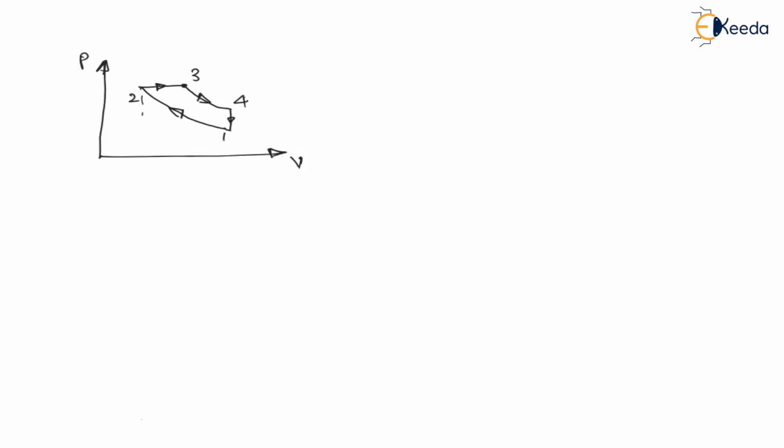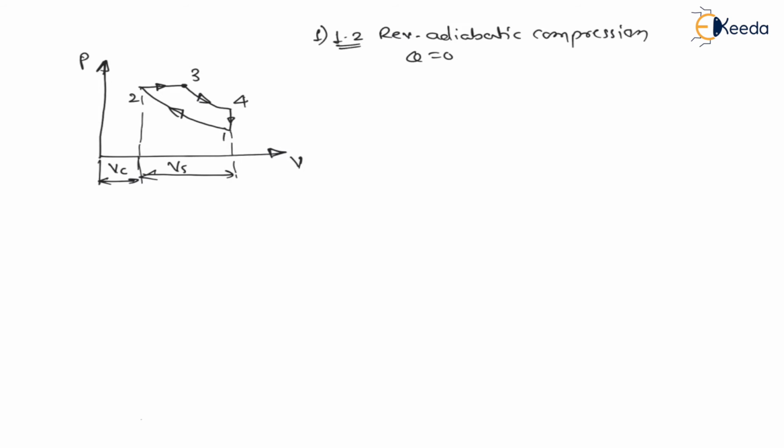The volume at 2 is called clearance volume. Volume between 1 and 2 is swept volume. And up to 2 the volume is called clearance volume. Now here the various processes are: number 1, process 1 to 2 is reversible adiabatic compression. During reversible adiabatic compression, heat is 0, entropy remains constant, and the equation of this process